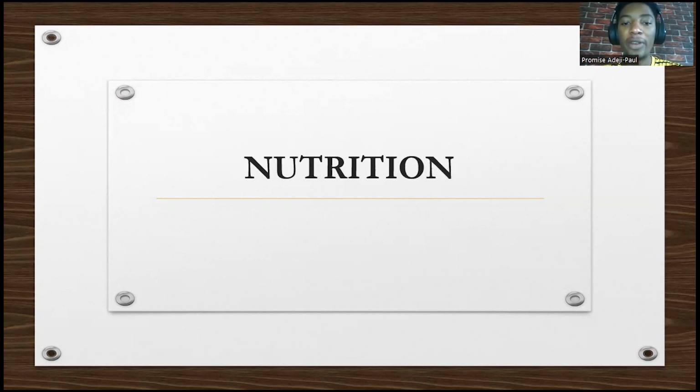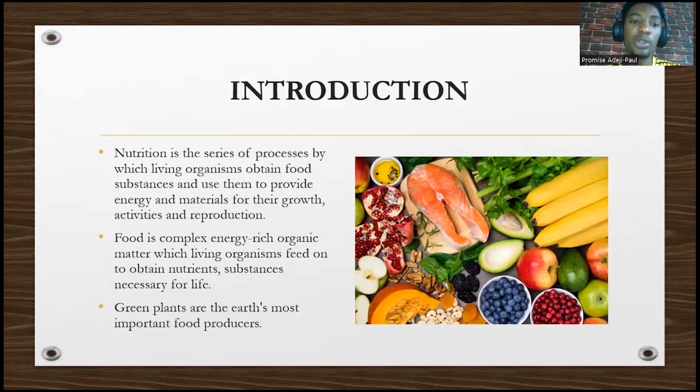So nutrition is a very, very important life process for all living organisms. You cannot survive without nutrition because the energy you use for activities and the substances your body uses to grow are gotten from the food we eat, which we term nutrition. So what exactly is this nutrition? Nutrition is a series of processes by which living organisms obtain food substances and use them to provide energy and materials for growth, for activities, and also for reproduction.